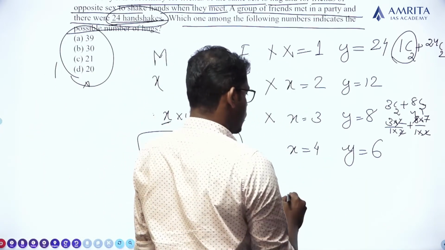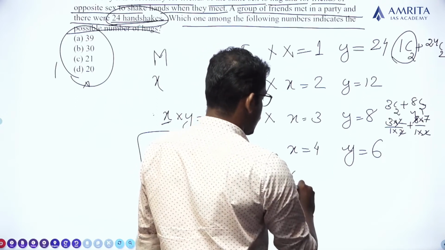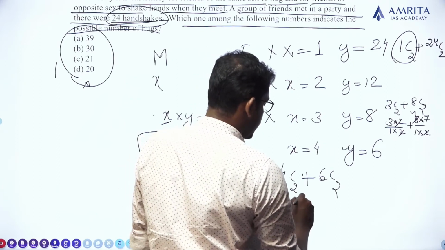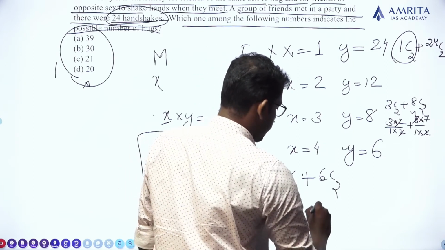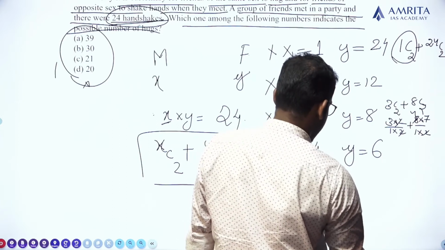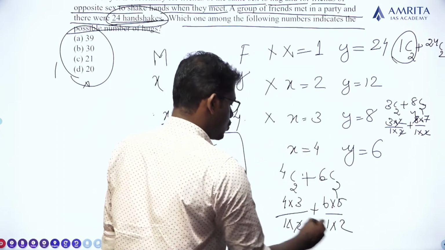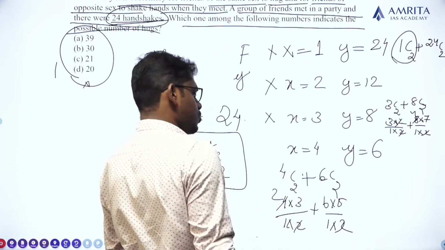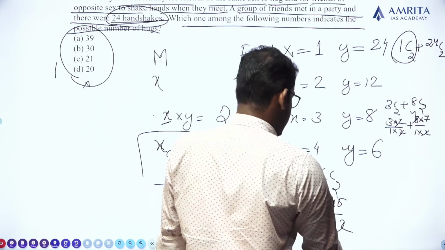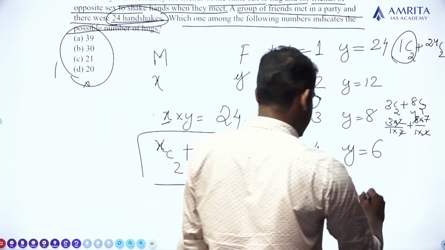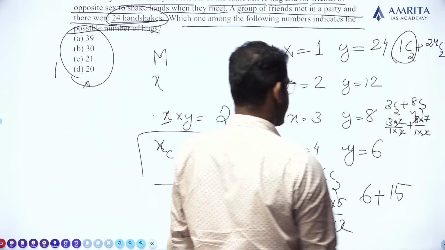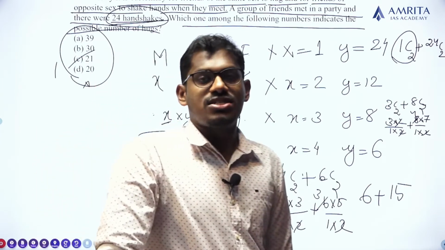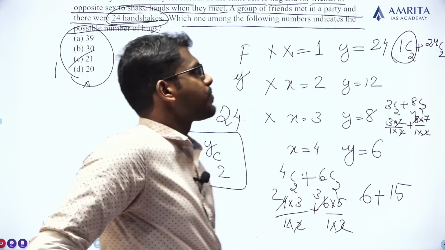So the last and final option is 4 and 6. So 4c2 plus 6c2. 4c2 is equal to 4 into 3 divided by 1 into 2, plus 6 into 5 divided by 1 into 2. 2 and 4 will cancel each other, 2 will be here, 2 and 6 will cancel, 3 will be here. 3 into 2 is 6, 5 into 3 is 15, 15 plus 6, 21. Whether there is an answer? Yes, option C is 21. So the answer for this question is option C, 21.